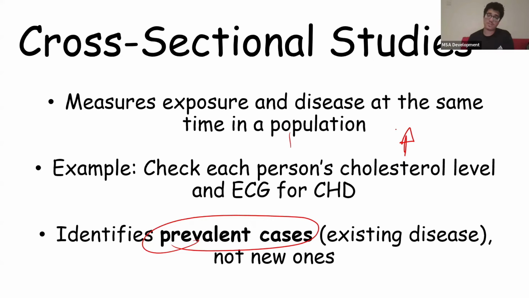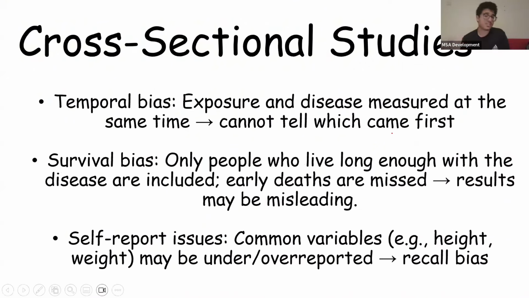Because we took it at the same time, we could also say chronic heart disease causes increased cholesterol. Both ways go because it's a cross-sectional study. So this is the temporal bias, okay? We cannot tell which came first. We cannot extrapolate causation.